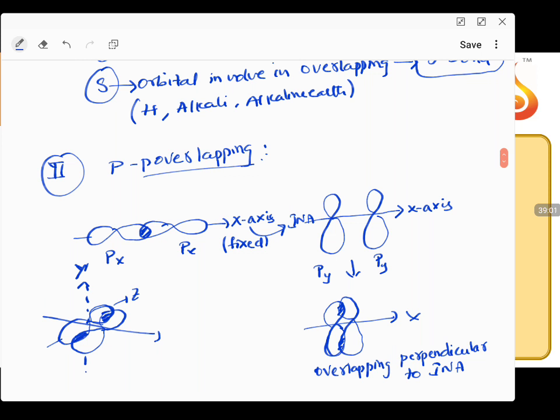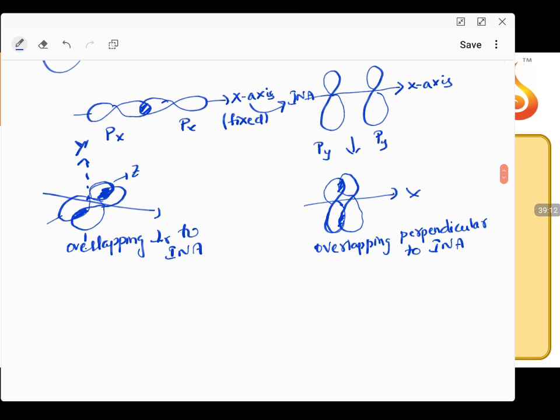So what will be the condition of overlapping here? This is again overlapping perpendicular to the internuclear axis. So whenever you have pp overlapping, there are two types. The first case is pp overlapping along the internuclear axis.